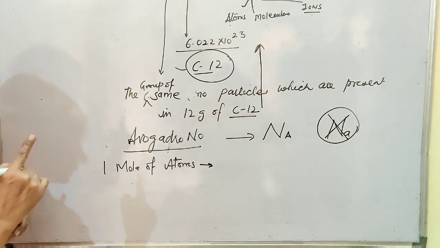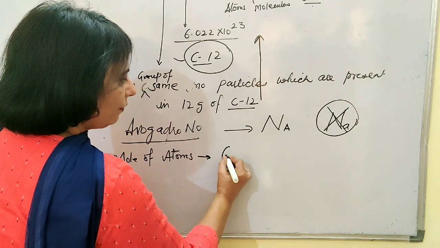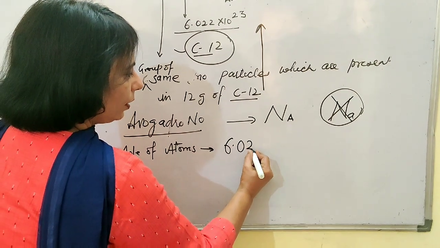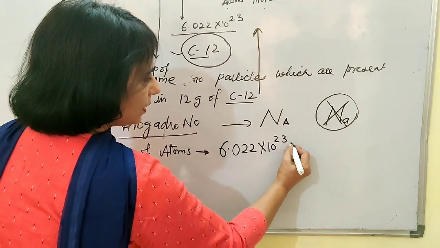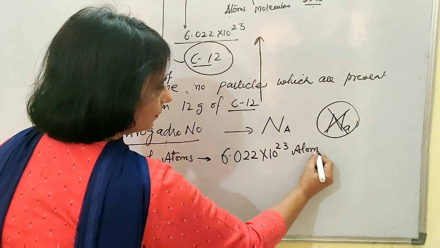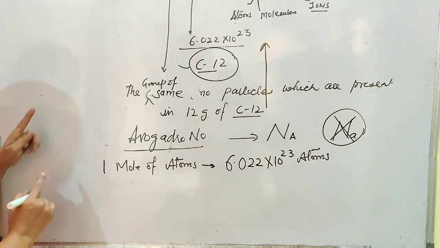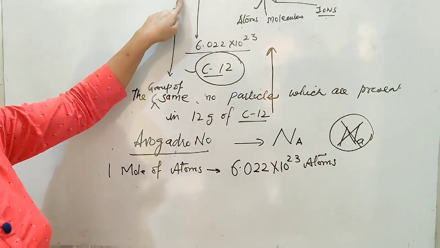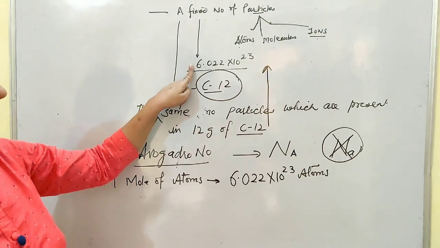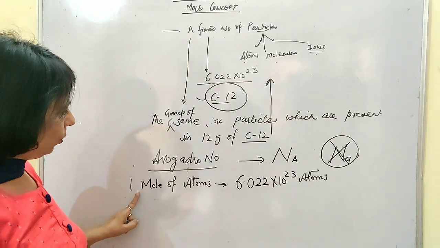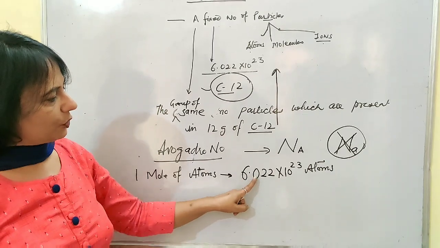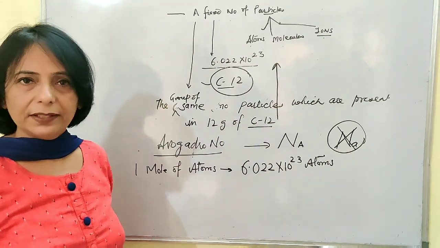It gives you the clarity that it will definitely contain 6.022 into 10 raised to power 23 atoms, because we said that 1 mole is equal to a fixed number of particles and that number is 6.022 into 10 raised to power 23. So 1 mole of atoms is 6.022 into 10 raised to power 23.